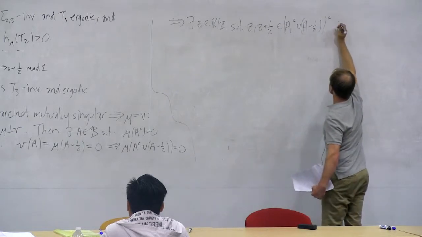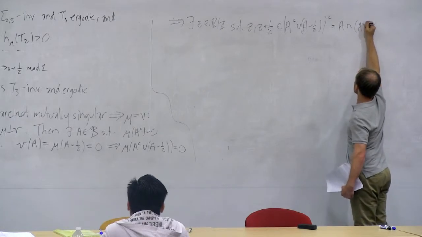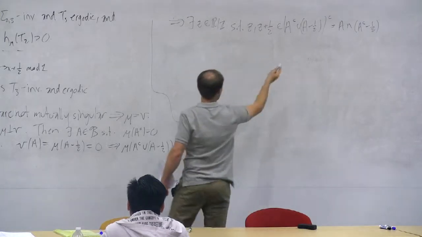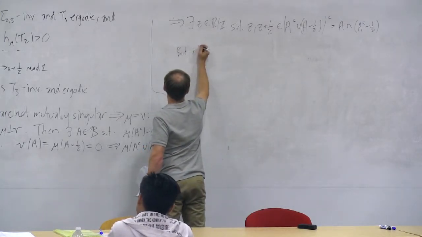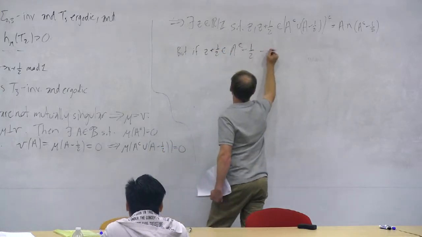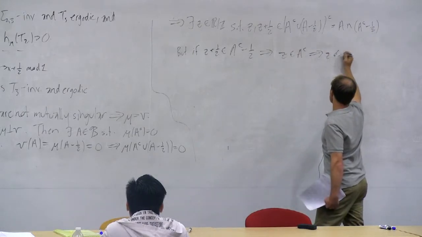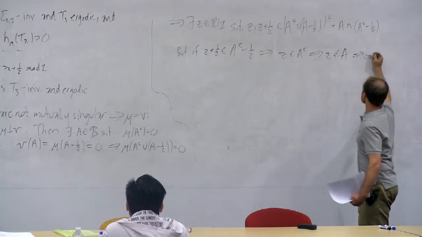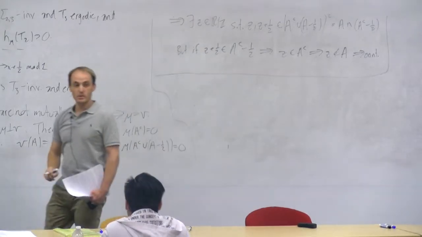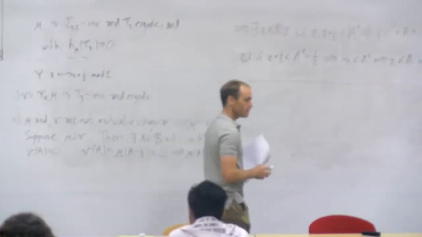OK, well, the complement of that set is just A intersected with A minus a half complement. A minus a half complement is A complement minus a half. And now, can you have a point which is in both of those sets? Well, no, you can't, because if z plus a half is in the set A complement minus a half, then it means that z is in A complement. And that means that z is not in A. OK? And so that's the contradiction. And that's the way that you rigorously fix that little part of the proof that I stated yesterday. So I wanted to show you that because I want the proof to be complete. The way I stated it yesterday, I think there was a little gap.